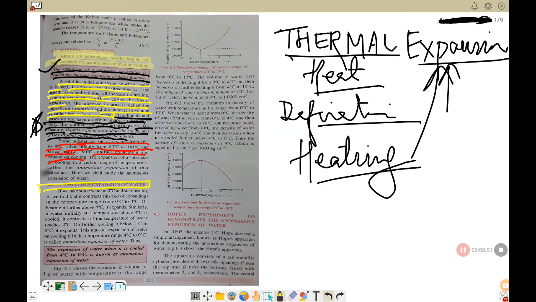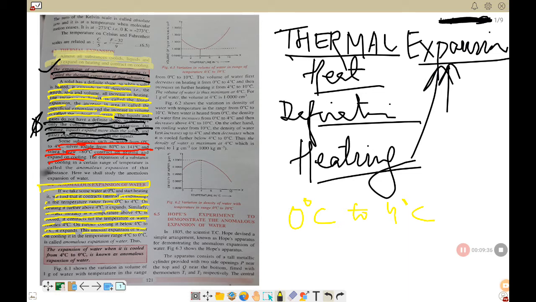So we are taking water. Now if we take some water at 0 degree Celsius and start heating it, we find that it contracts instead of expanding in the temperature range from 0 degree to 4 degree Celsius. You must remember, from 0 degree Celsius to 4 degree Celsius it will contract on heating. On heating it further above 4 degrees Celsius, it expands. Similarly, if water initially at temperature above 4 degrees Celsius is cooled, it contracts till the water reaches 4 degrees Celsius. On further cooling it below 4 degrees Celsius to 0, it expands.